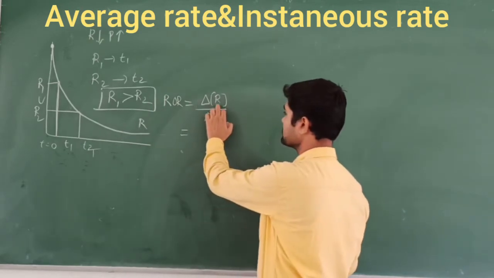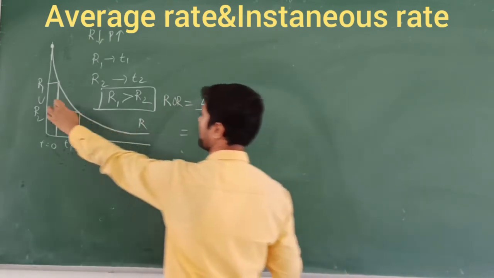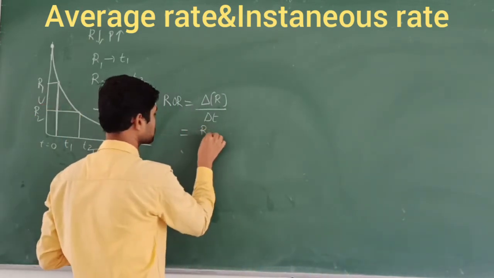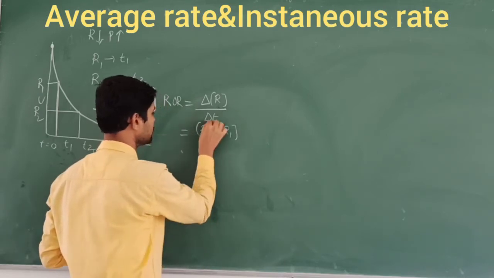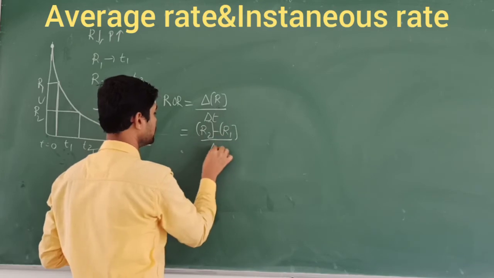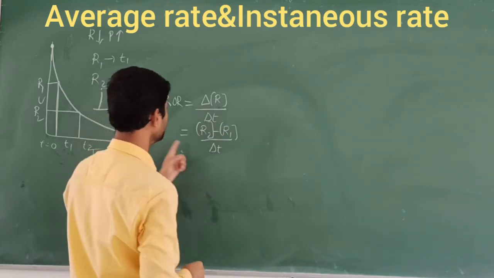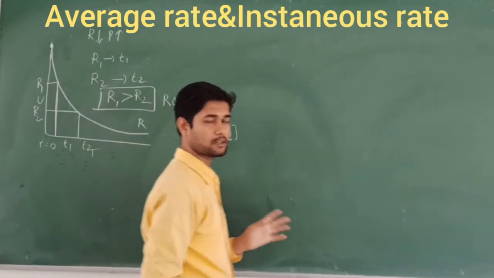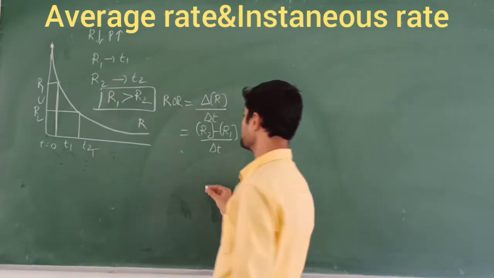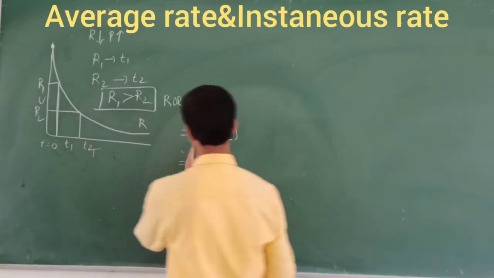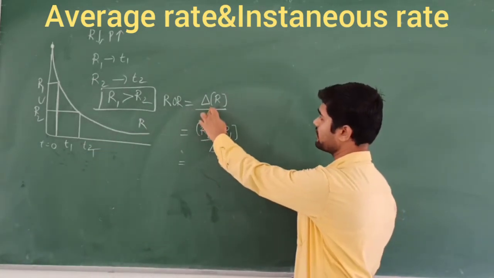The change in concentration is R2 minus R1, divided by delta T. Delta T is T2 minus T1, which we write directly as delta T. So this is delta R by delta T.